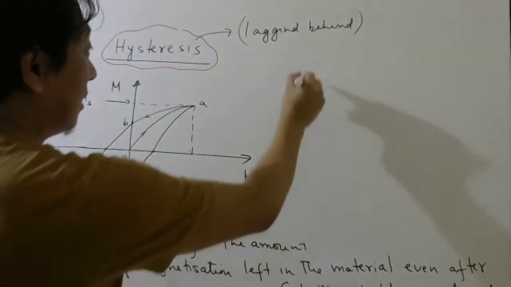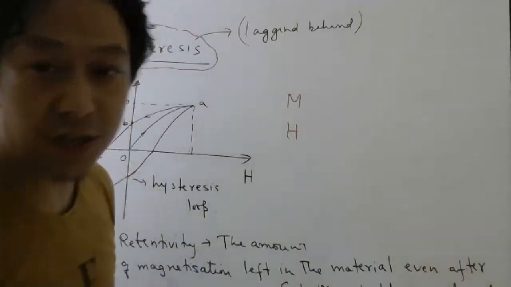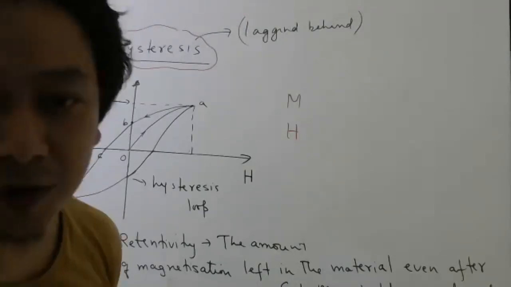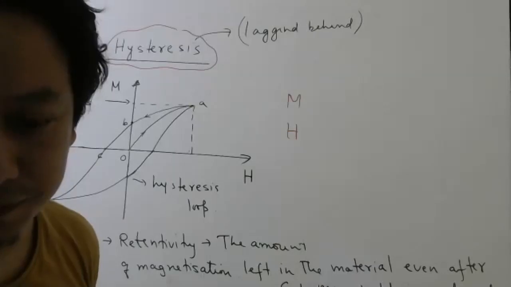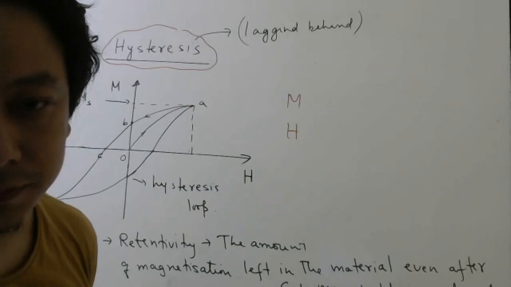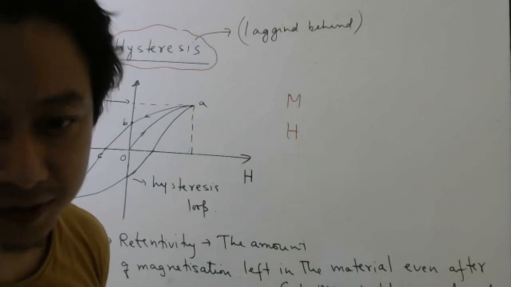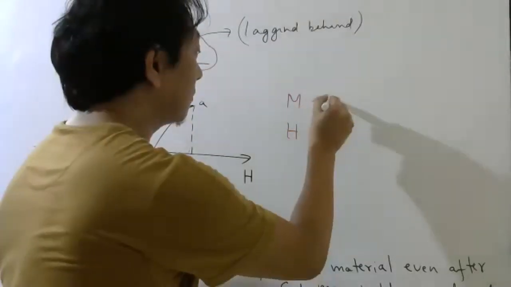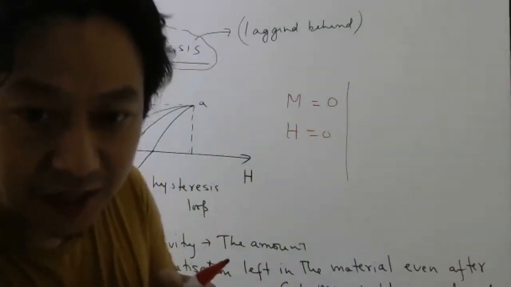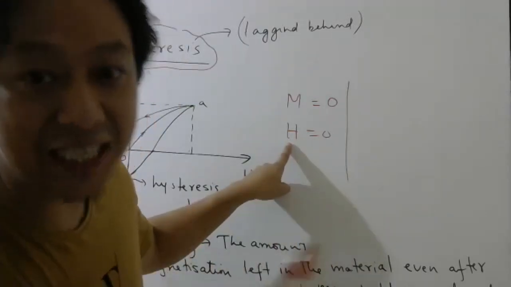Tell me, at the start, what was M, what was H? Quickly, we don't have time. Only 4 minutes is there. At the start, what were the values we started with? 0, 0, right? Then what we did, we started increasing the magnetizing field, or it is called magnetic intensity, right?